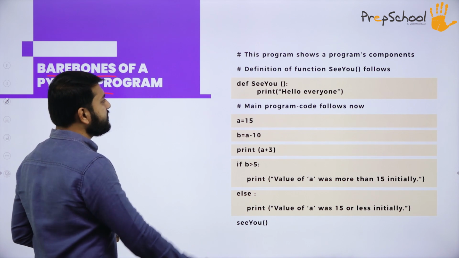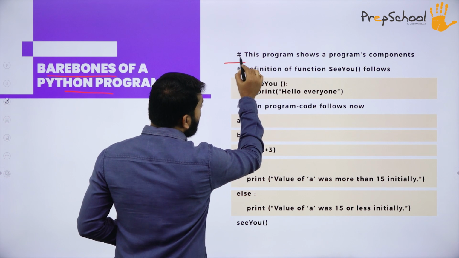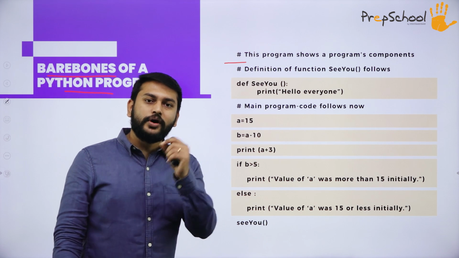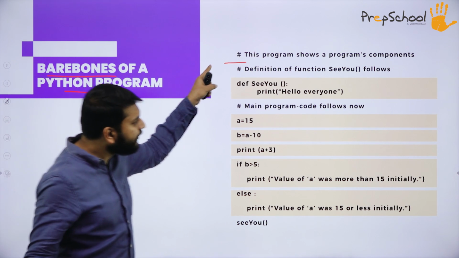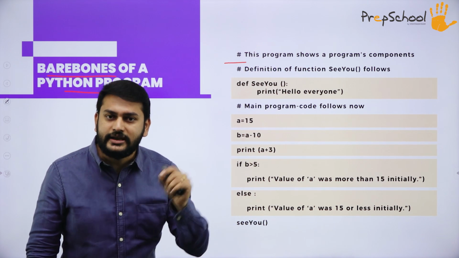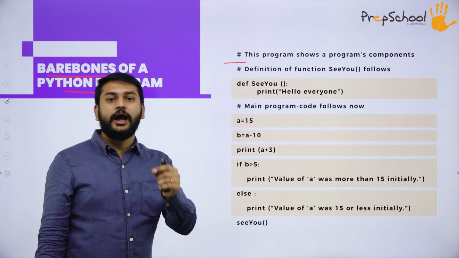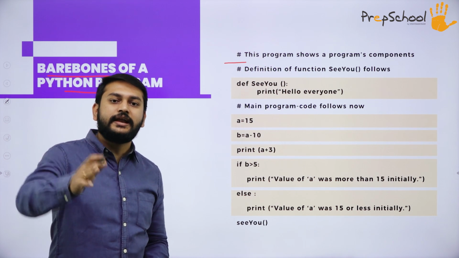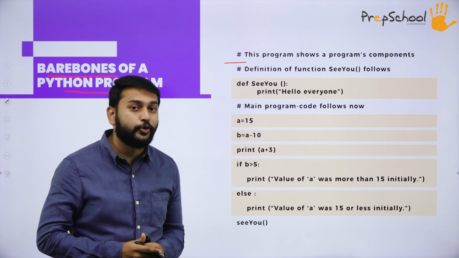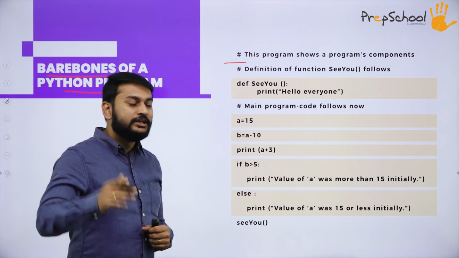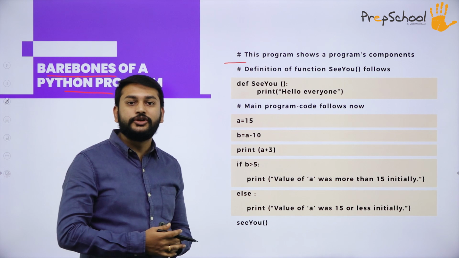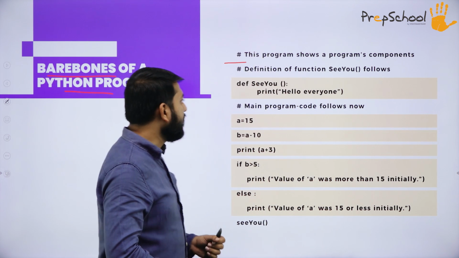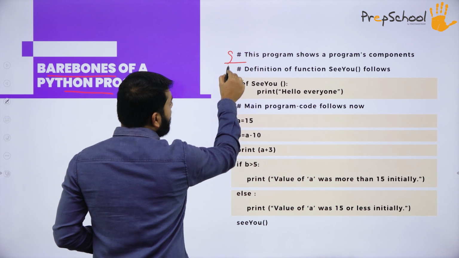So guys, please observe this. I have started with the hash symbol. What is this hash? If I write anything followed by the hash, please understand that it is a comment that I have given in my program. What is the meaning of comment? These statements will not be executed in your program. So that is the first point that you should understand here.